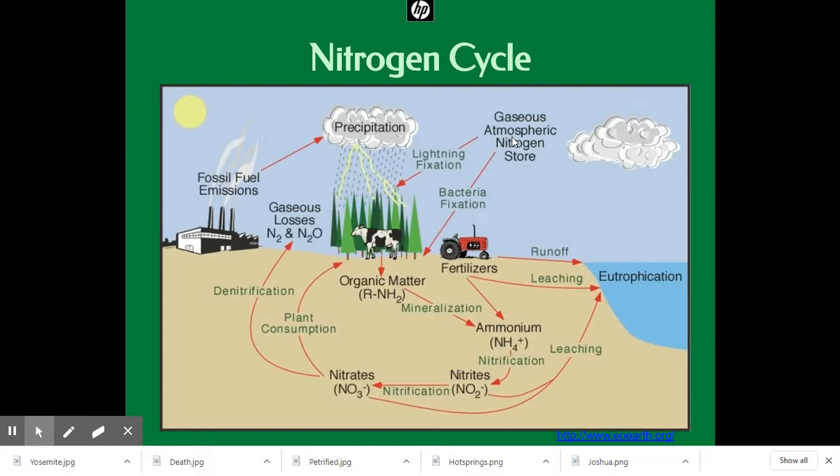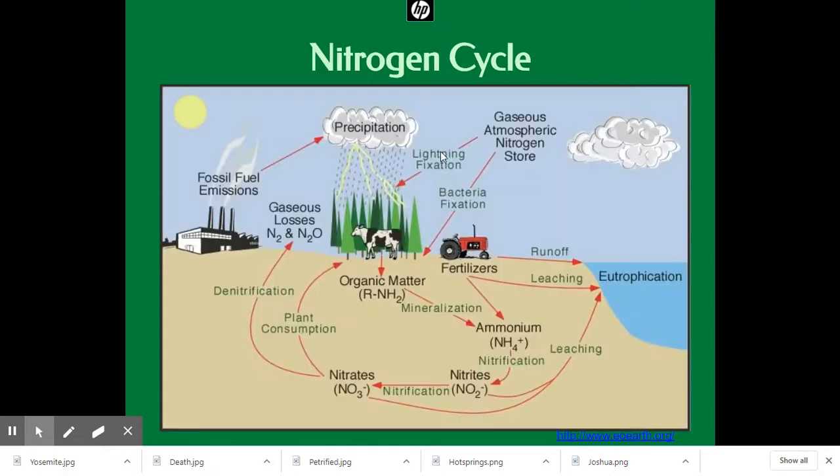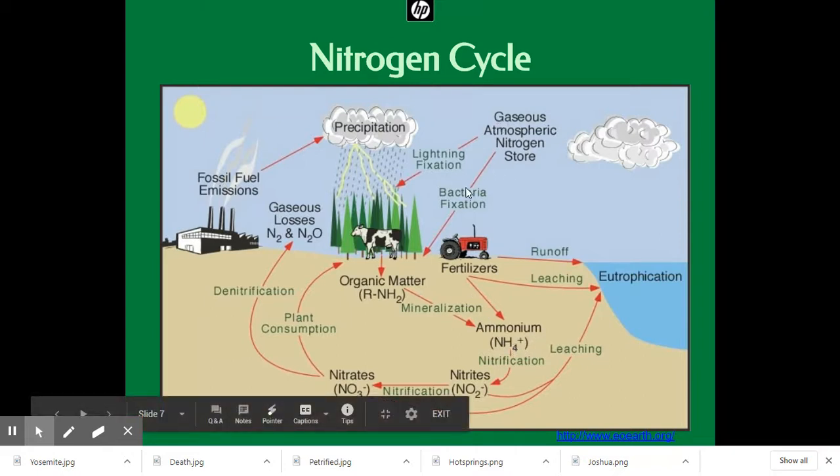Well, nitrogen can be fixed through nitrogen fixation, a conversion of atmospheric nitrogen into ammonia, or in our chart, ammonium, by bacteria in the roots of legumes or other plants, or lightning. So when lightning strikes, it can convert atmospheric nitrogen into ammonia or ammonium, and it can be fixed by bacteria. So this is step one.